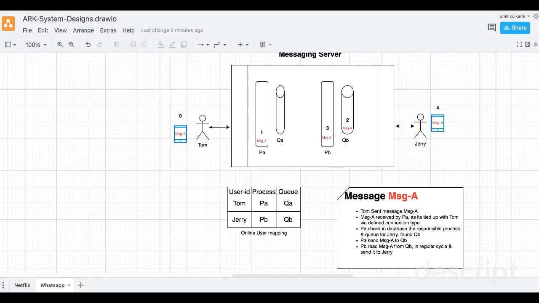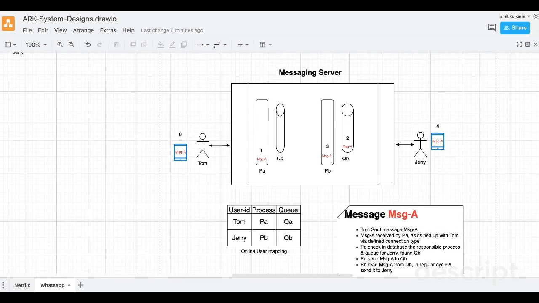But what if Jerry is not online? In this case, what will happen? So, there will not be a PB or QB aligned with Jerry. When PA looks for the process responsible for Jerry, it doesn't find anything. So, it saves the message into a database. That database is the unsent messages database.